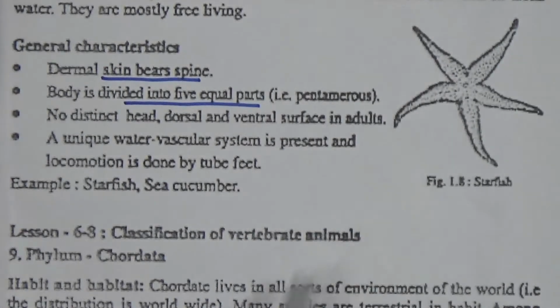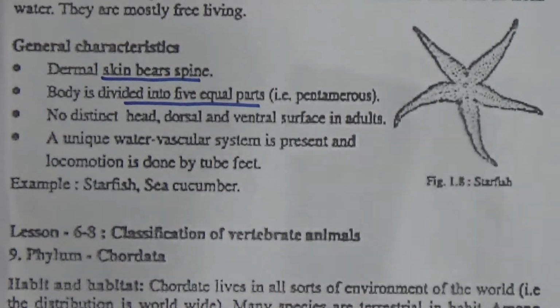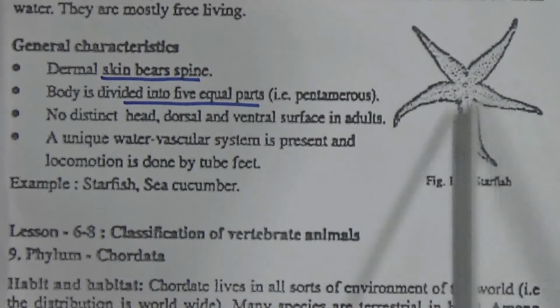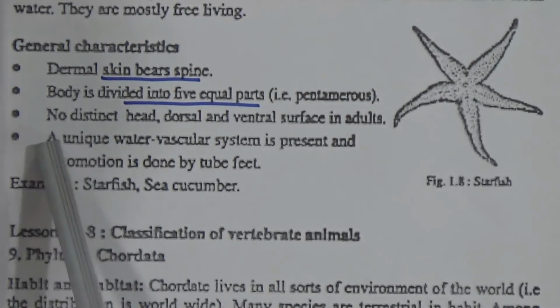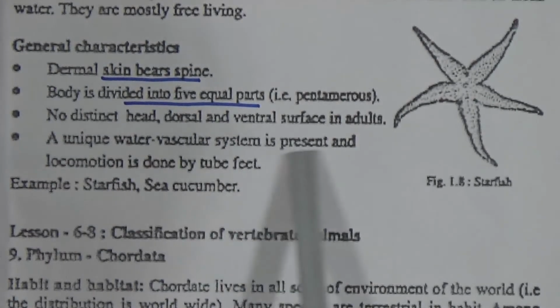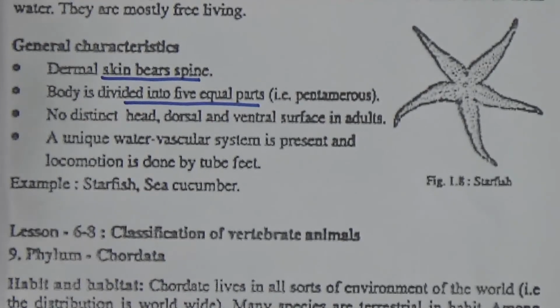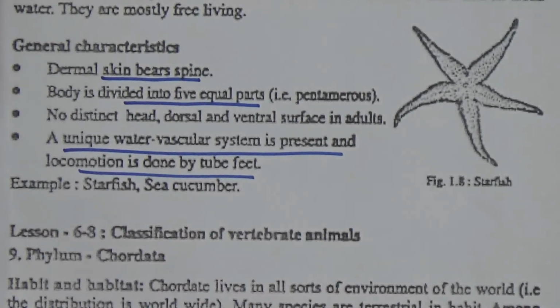That means you can't specify which one is the dorsal face and which one is the ventral face. Both are the same. Their body contains spines and can be divided into 5 equal parts. A unique water vascular system is present and locomotion is done by the tube feet. It is also very important. Tube feet. Starfish and sea cucumber are examples of this group.